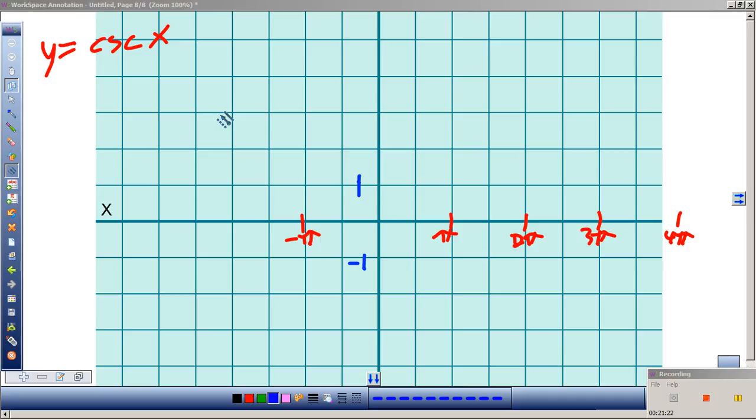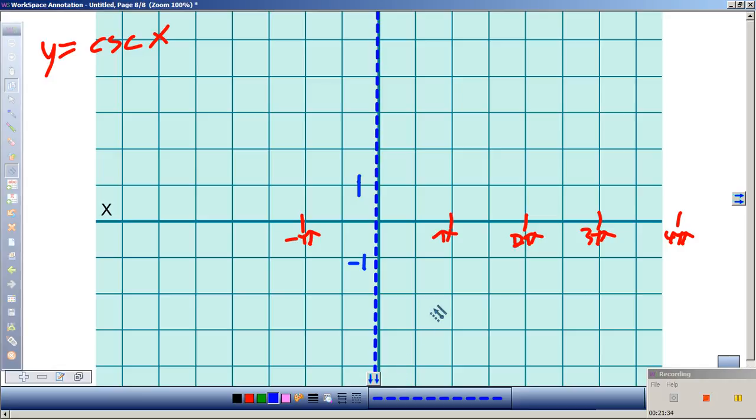So what is sine of 0 first? Sine of 0 is 0. Cosecant of 0 would be undefined. How about the sine of pi? Sine of pi is 0. Cosecant of pi? Undefined. 2 pi.